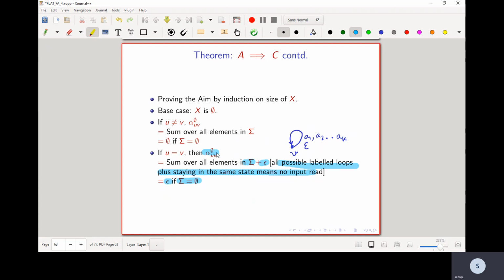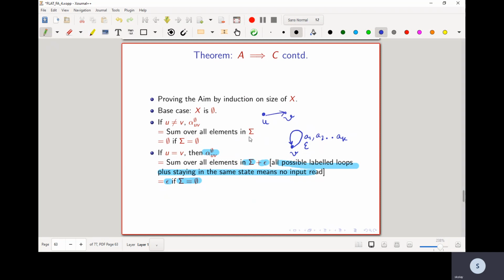So this takes care of the base cases when you don't have any internal vertices. If u is not equal to v, you have a direct edge from u to v.